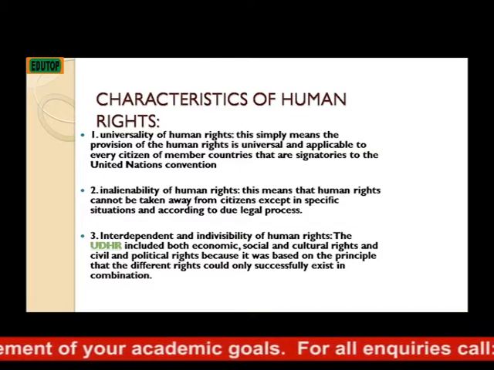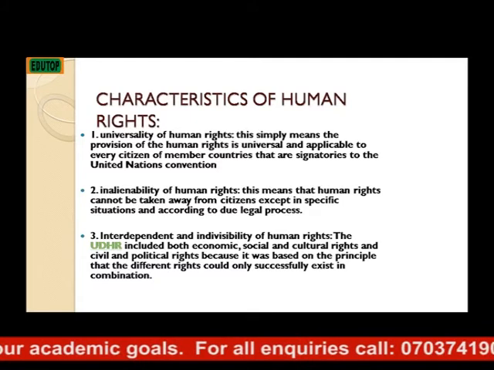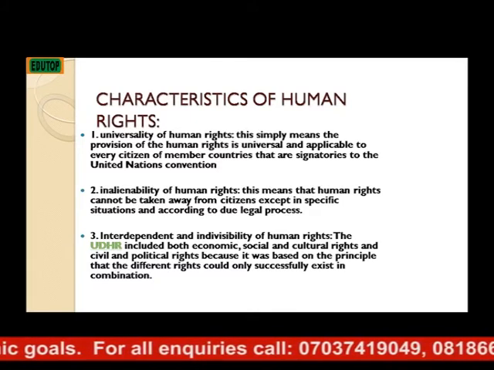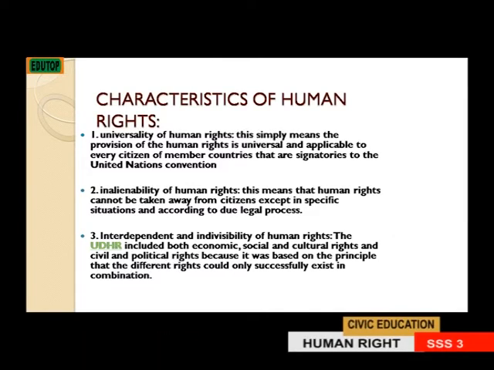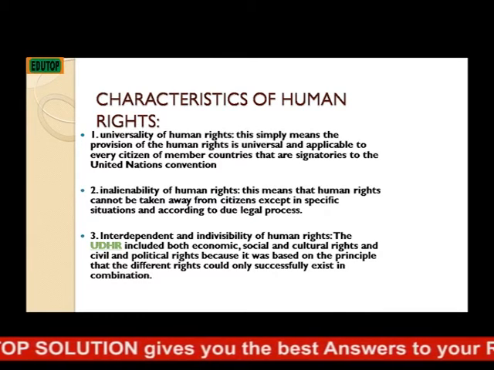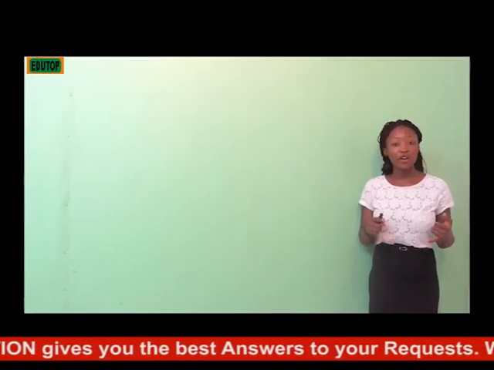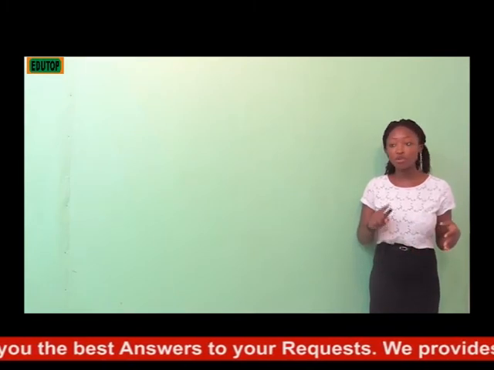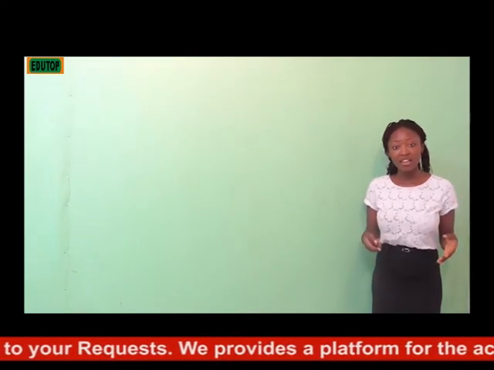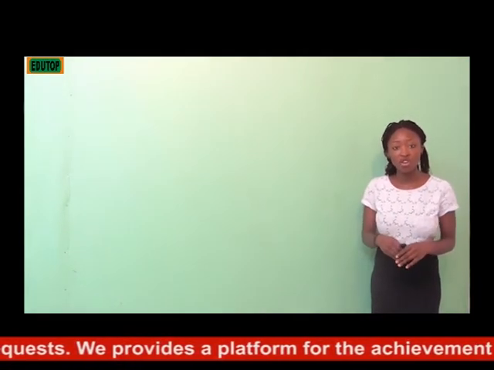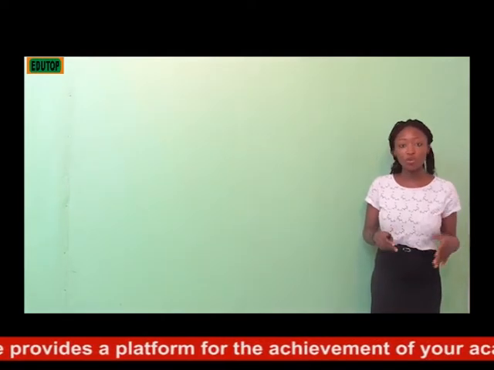Interdependence and indivisibility of human rights. The UDHR included both economic, social, and cultural rights, and civil and political rights because it was based on the principle that the different rights could only successfully exist in combination. That is, economic rights, social rights, political rights, cultural rights, civic rights of individuals and citizens of a state can only exist in combination. None can exist on its own.